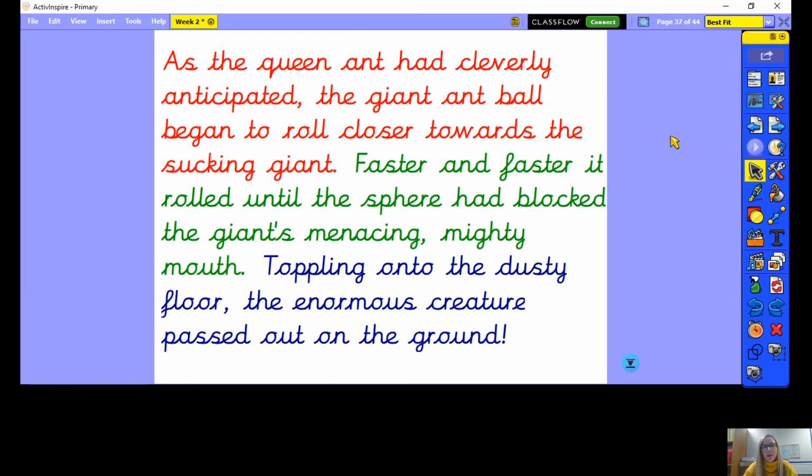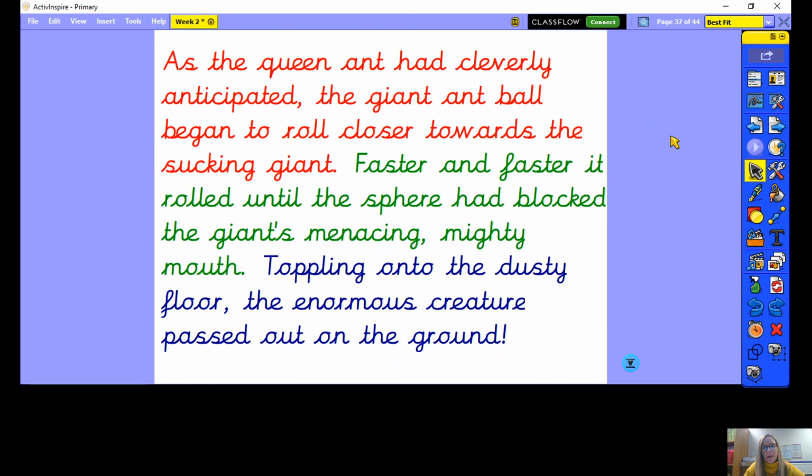So here is my final paragraph of my story. I'm going to read it to you. So as the queen ant had cleverly anticipated, the giant ant ball began to roll closer towards the sucking giant. Faster and faster it rolled until the sphere had blocked the giant's menacing mighty mouth. Toppling onto the dusty floor, the enormous creature passed out on the ground. So that's my final paragraph of our ant story.